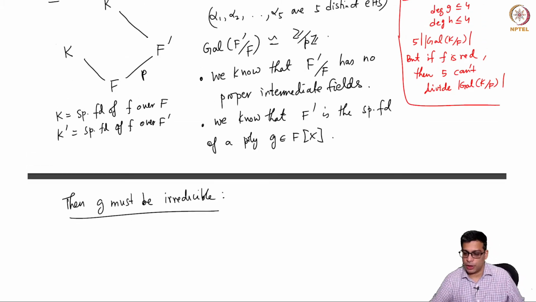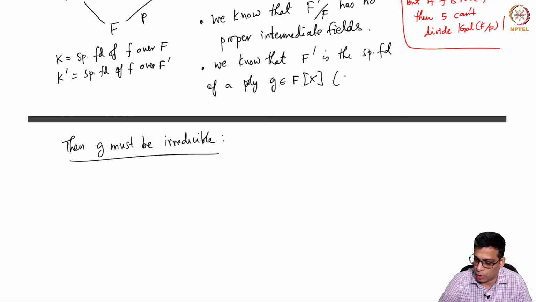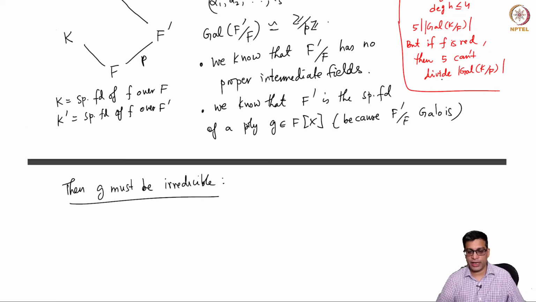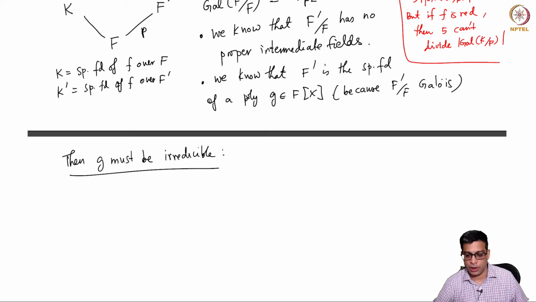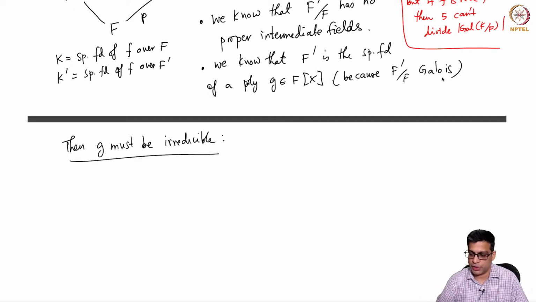And the reason is similar to above. So it is the splitting field of a polynomial because F prime is Galois. Any Galois extension is the splitting field of a polynomial. In this case, separable is automatically there, so I'll just not mention that.